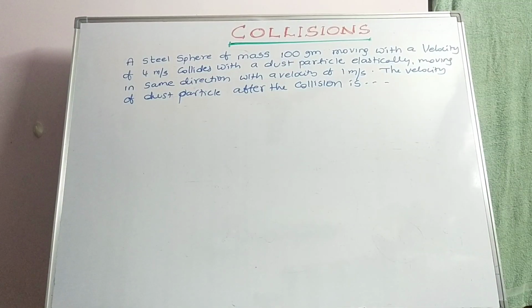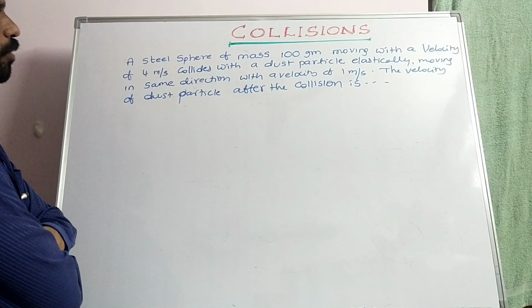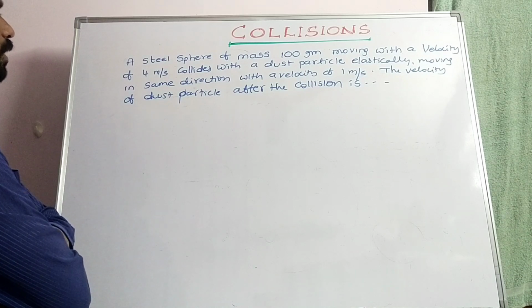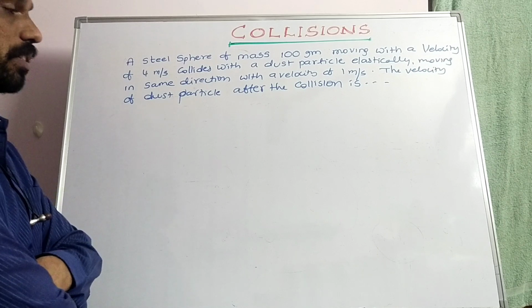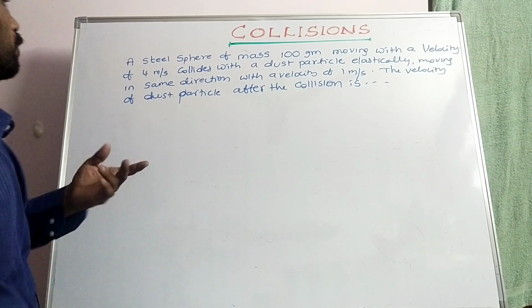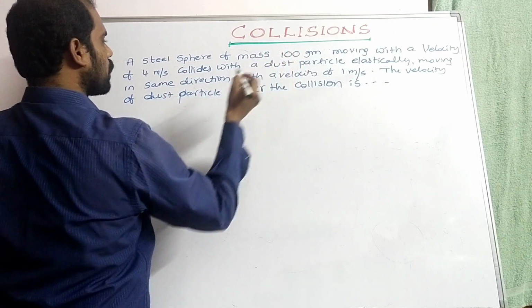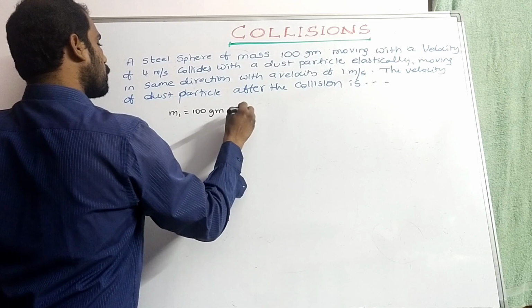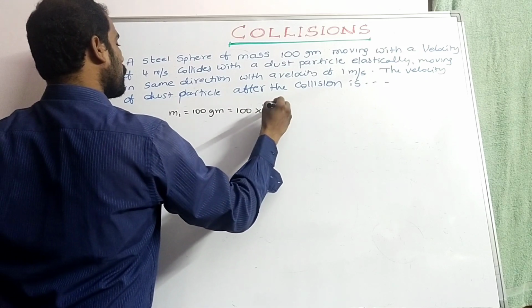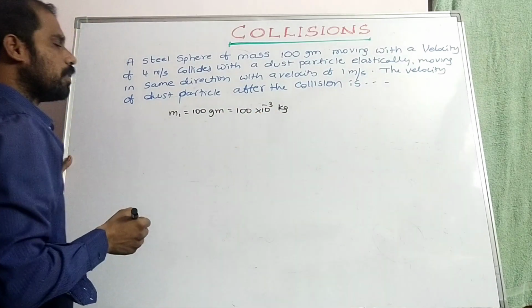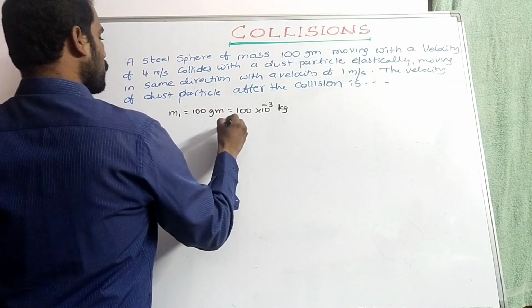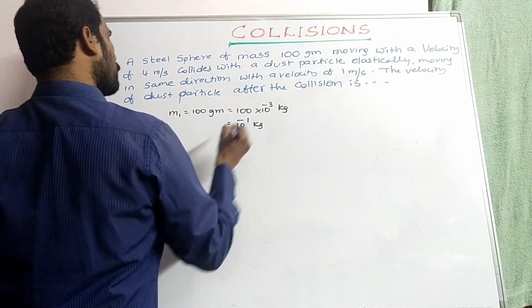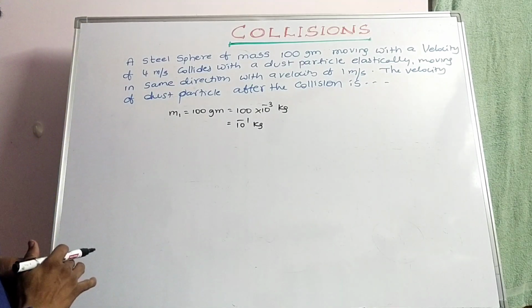A steel sphere of mass 100 gram moving with a velocity of 4 meter per second collides elastically with a dust particle moving in the same direction with a velocity of 1 meter per second. The velocity of the dust particle after the collision is? Let us consider the first body, the sphere, m1 is equal to 100 gram, that is 100 into 10 power minus 3 kg, which is 10 power minus 1 kg.